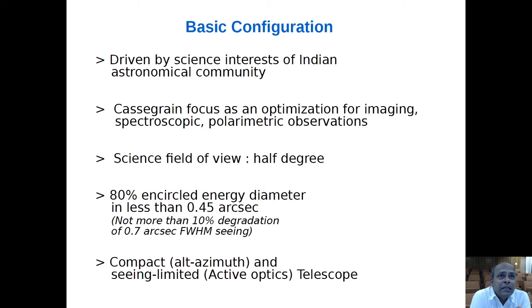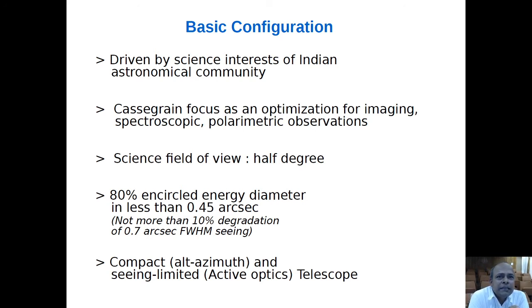This telescope has a Cassegrain focus, and this is an optimization for imaging, spectroscopy and polarimetric observations, because the other telescopes within the country also have the same Cassegrain focus in F9 beam. We decided to go for a science field of view of half degree, because if you want to plan some survey observation, then you need a large science field of view.